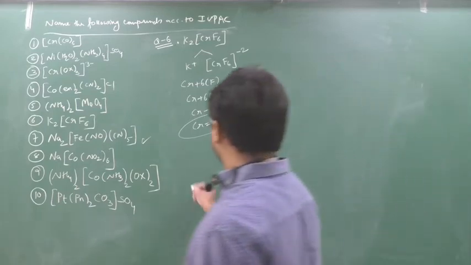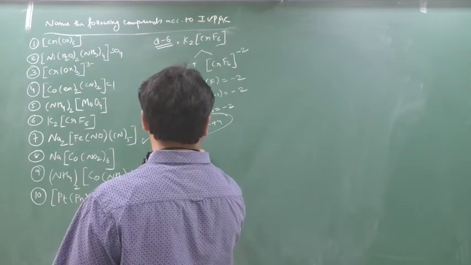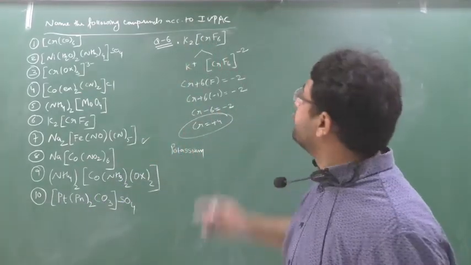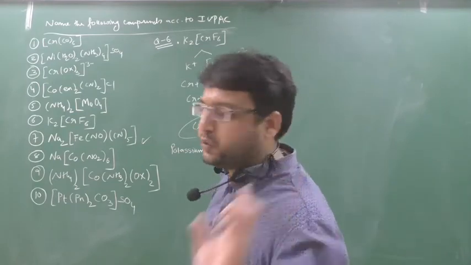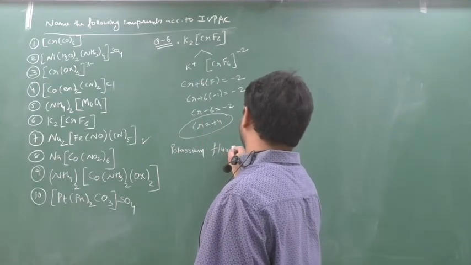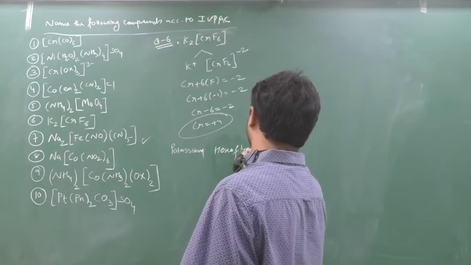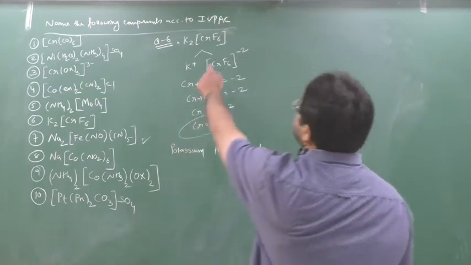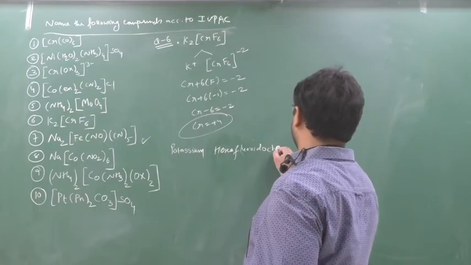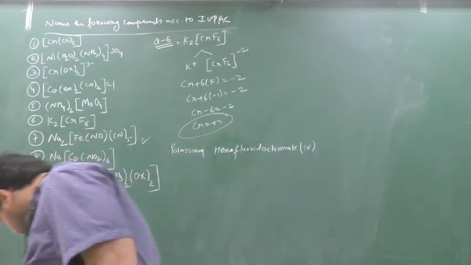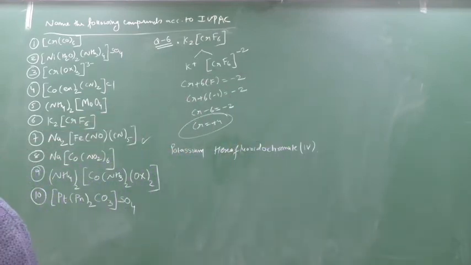What is the name? The name will be potassium. Now leave the space. First you should fix the ligand. Chlorine means chlorido. Fluorine means fluorido or fluoro, both you can give. I am writing fluorido. How many fluorido are there? 6. So I write hexafluorido. Now the metal is in the anionic state, so I have to say chromate. How much? 4. Potassium hexafluoridochromate(IV). Clear?